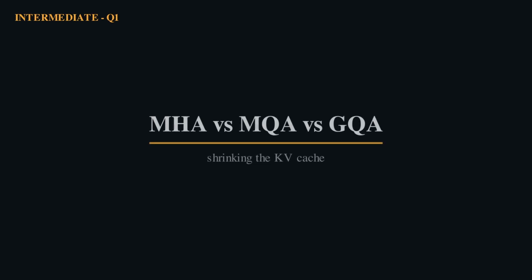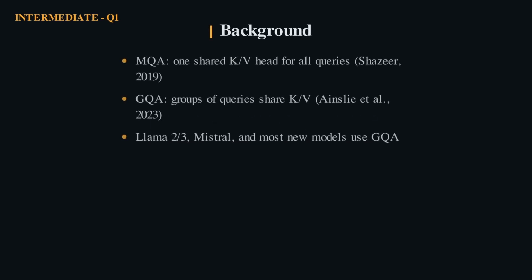Multi-head attention is expensive to cache. Multi-query and grouped query attention fix that with a simple idea: share keys and values. This is the most asked efficiency question of the last 2 years. Multi-query attention is from Noam Shazeer, 2019. Grouped query attention, the now standard middle ground, is from Ainslie and colleagues in 2023. Llama 2, Llama 3, and Mistral all ship with GQA.